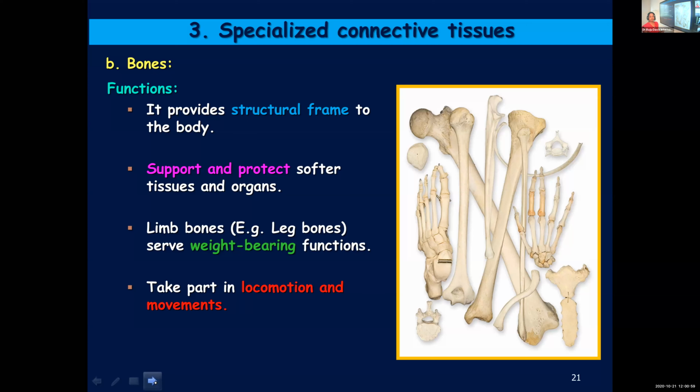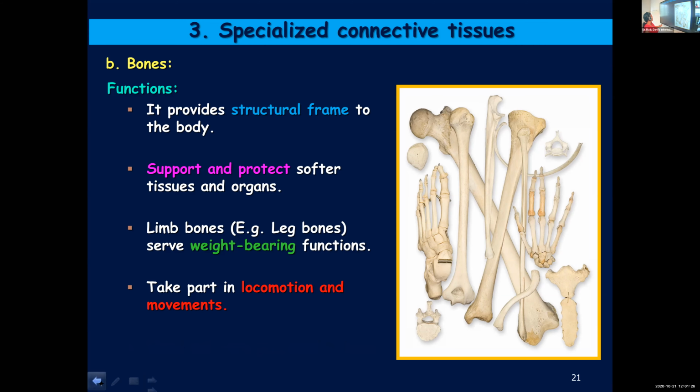If you're staying at one place also, your body exhibits different types of movement. So that is brought about by bones. Bones along with muscles bring about movement. And bone marrow is a substance which fills the space inside the bones. Blood cells are produced in this bone marrow. So these are some of the functions of bones.